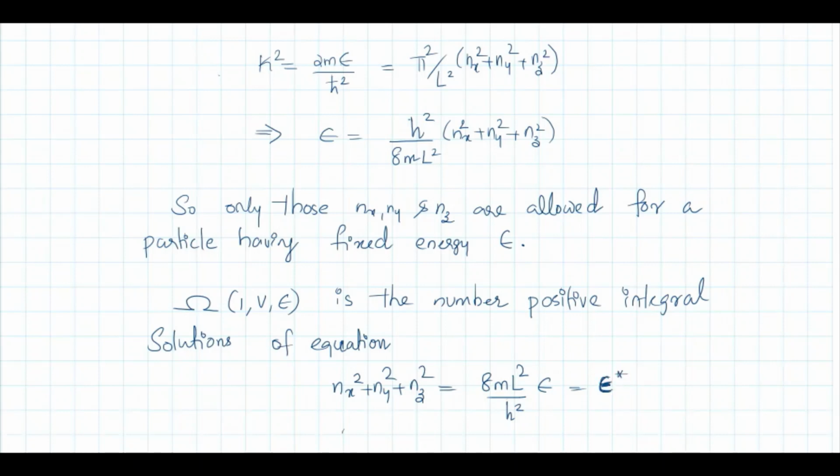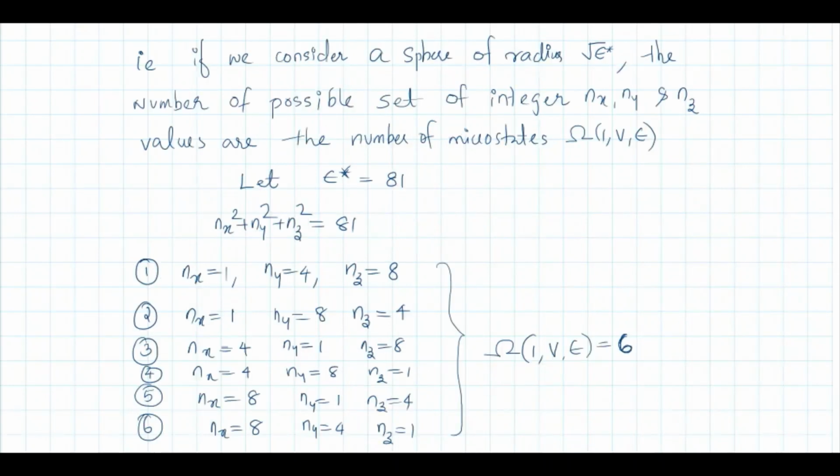Then this is nothing but an equation like x square plus y square plus z square is equal to r square. This is the equation of a sphere of radius r. Then we can say that if we consider a sphere of radius root epsilon star, the number of possible sets of integers nx, ny, nz are the number of microstates.